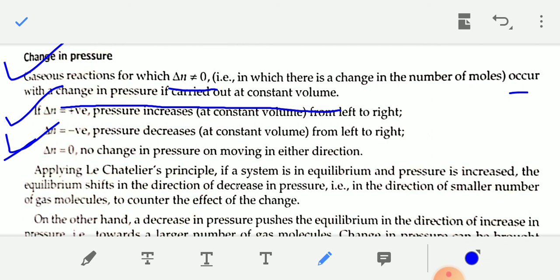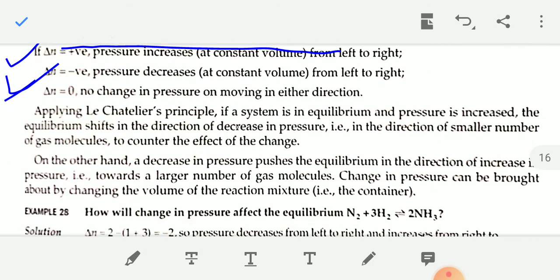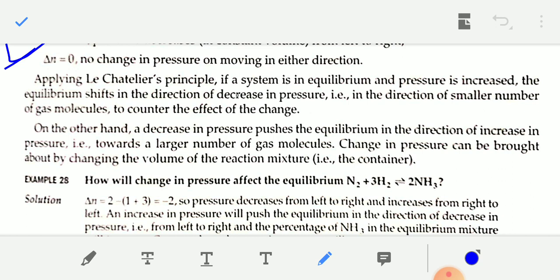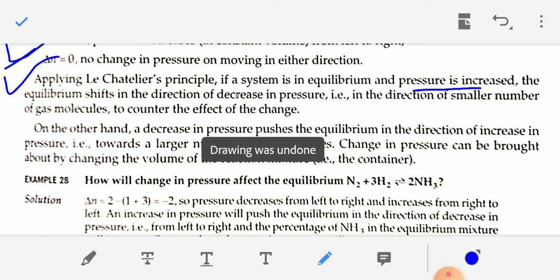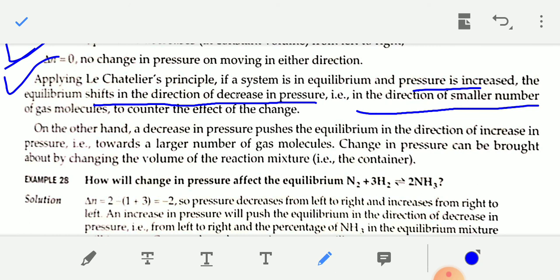Okay, now applying Le Chatelier principle, if a system is in equilibrium and pressure is increased, the equilibrium shifts in the direction of decrease in pressure, that is, in the direction of the smaller number of gas molecules, to counter the effect of the change.